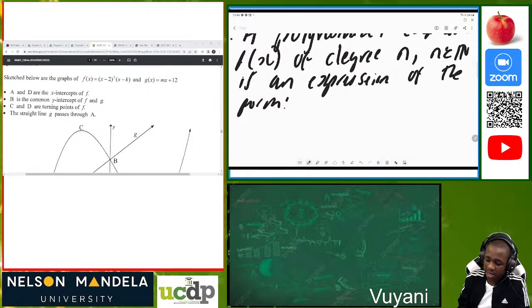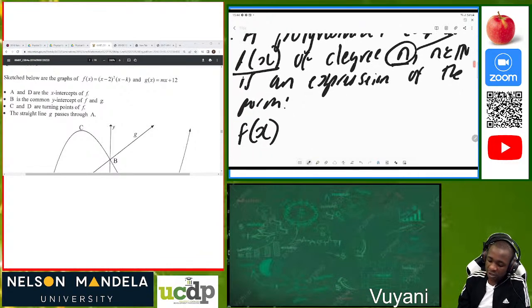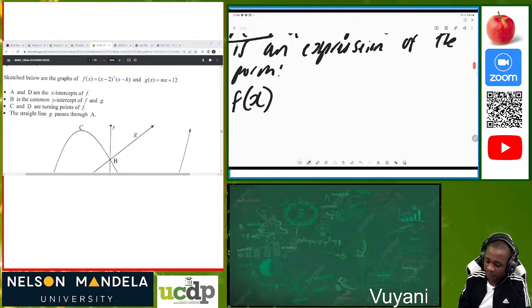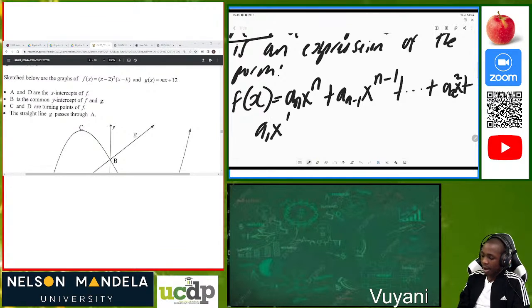So we are saying that a polynomial is an expression f of x of degree n, where n is an element of natural numbers, and it has this form: f of x is equal to a n x to the power n plus a n minus 1 x to the power n minus 1 plus, until we have a2 x to the power 2 plus a1 x to the power 1 plus a0.